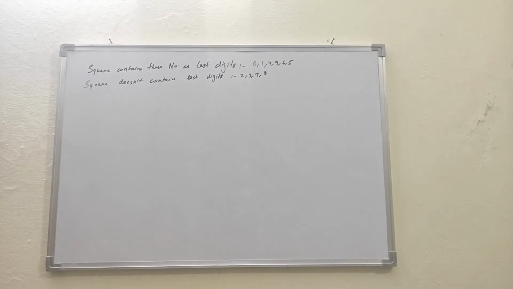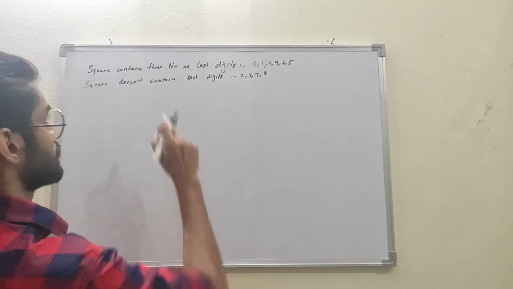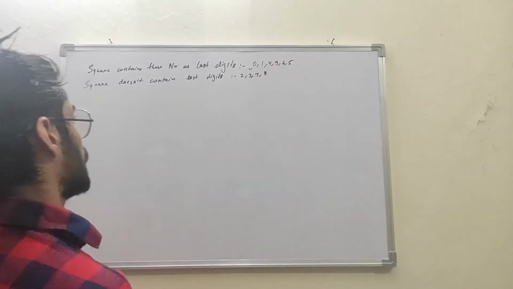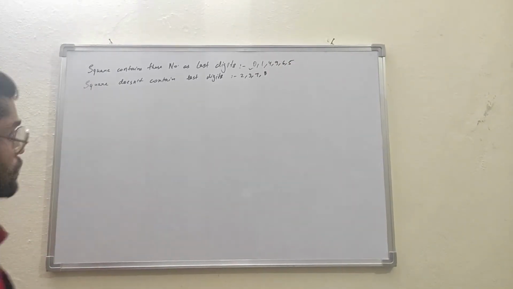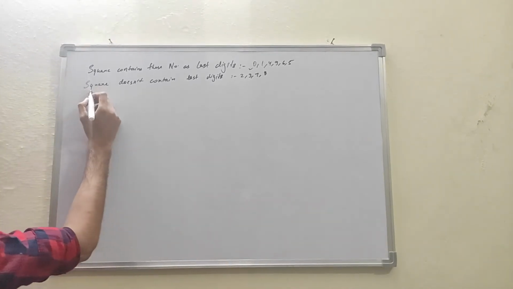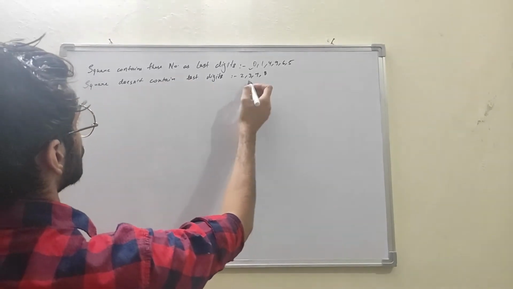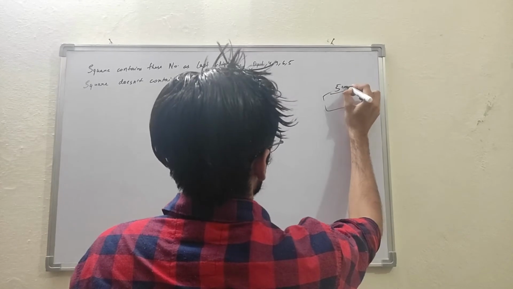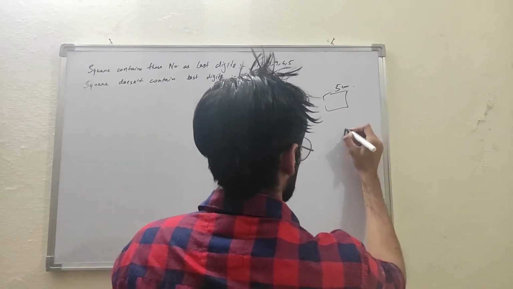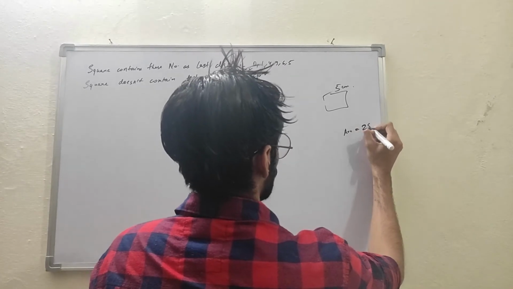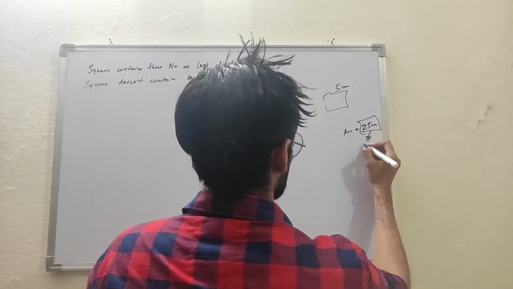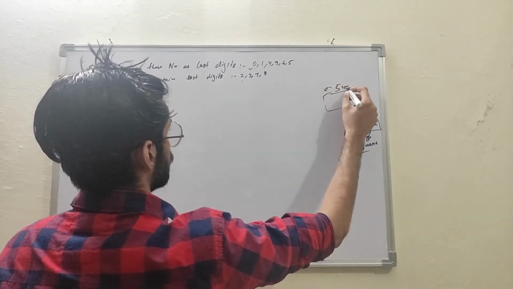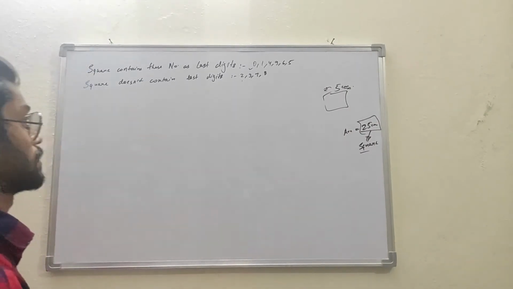So guys, these are some concepts which you have to remember. A square will contain 0, 1, 4, 9, 6, 5 at its last place, and perfect squares will never have 2, 3, 7, 8 as the last digit. What is a square? A square of side 5 centimeter has an area of 25 centimeter square. This is a square and this is the side. So let's move to exercise 3.1 now.